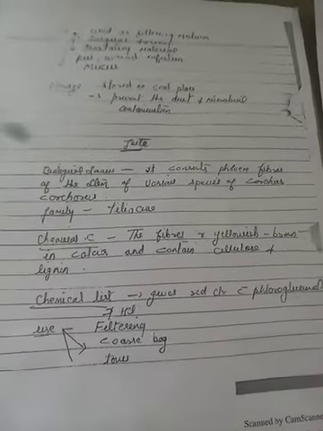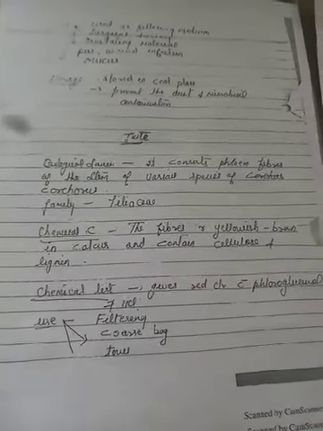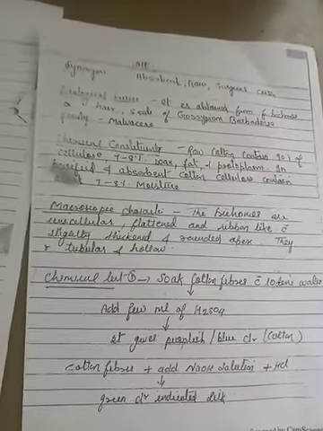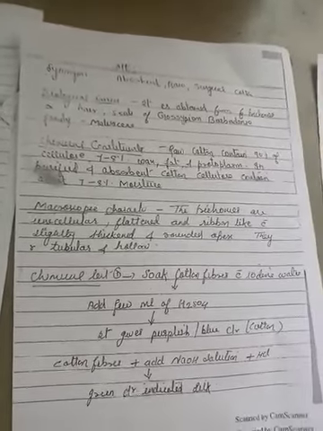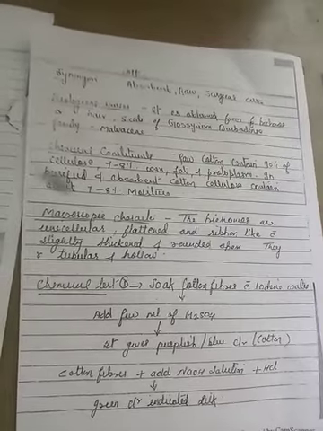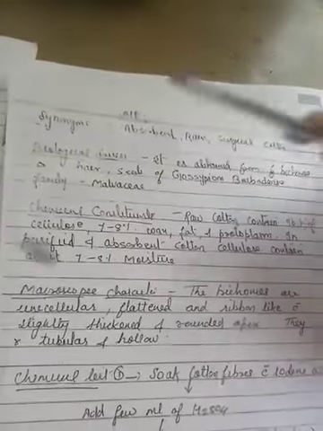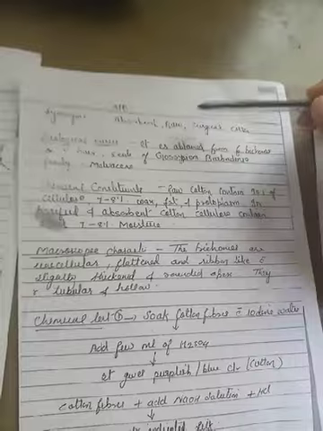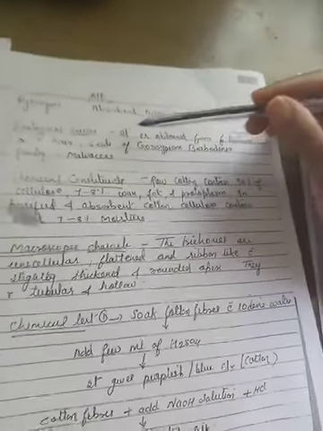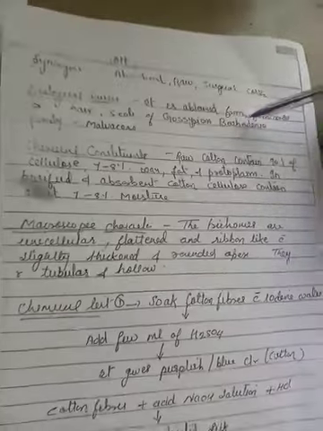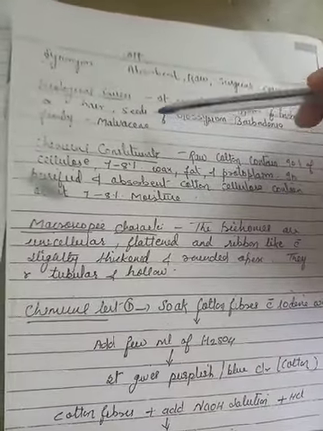Now our next topic is cotton. Cotton is generally obtained from the seed hair. There are various synonyms of cotton: absorbent, raw, surgical cotton. So these are the synonyms of cotton. Then biological source: it is obtained from the trichomes of the seed hair of Gossypium barbadense, and its family is Malvaceae.